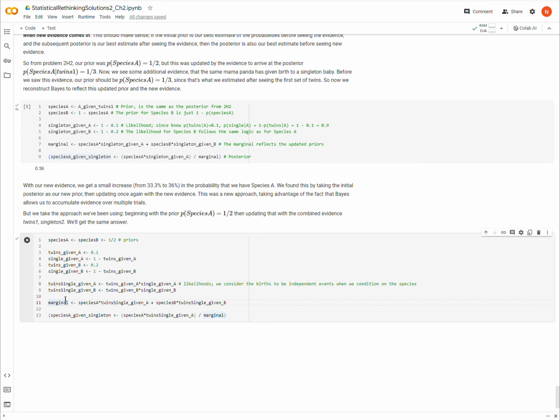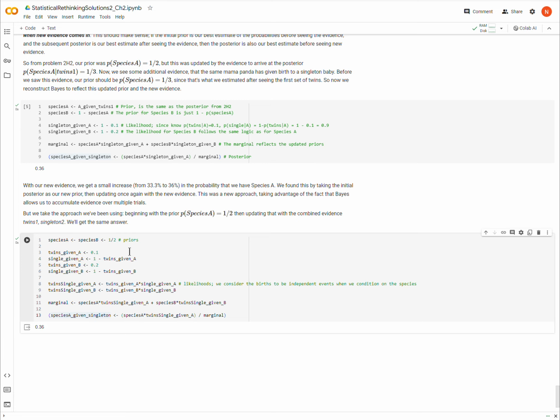Okay. So now I take my marginal, which again is just my weighted average of likelihoods, right? So I weight my likelihoods by the priors. Okay? And now I just chug forward with Bayes' theorem here. And I should get the same answer, 36%, right?